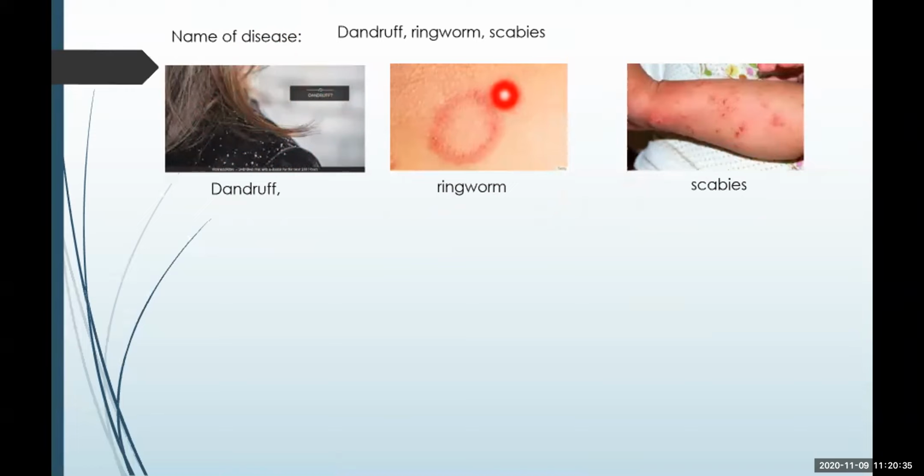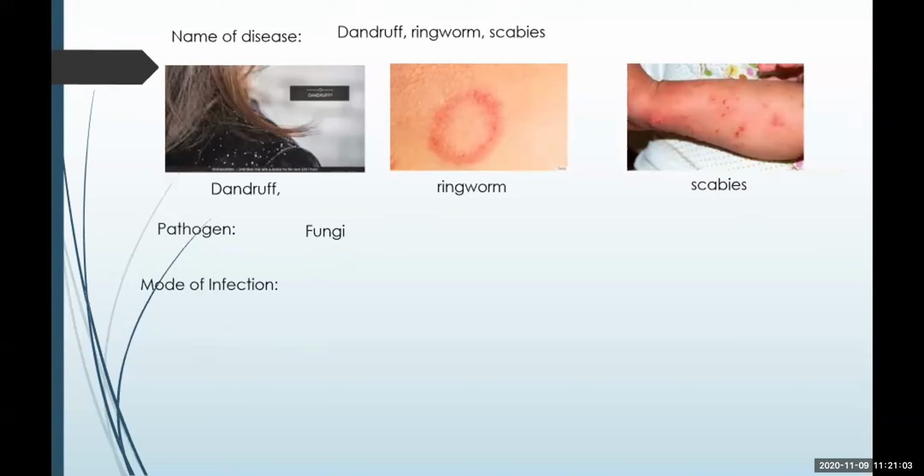In case of ringworm, a ring is formed by the fungus. It is actually a fungal infection. And in case of scabies, you start getting boils and rashes on the entire body. This is caused by fungus.